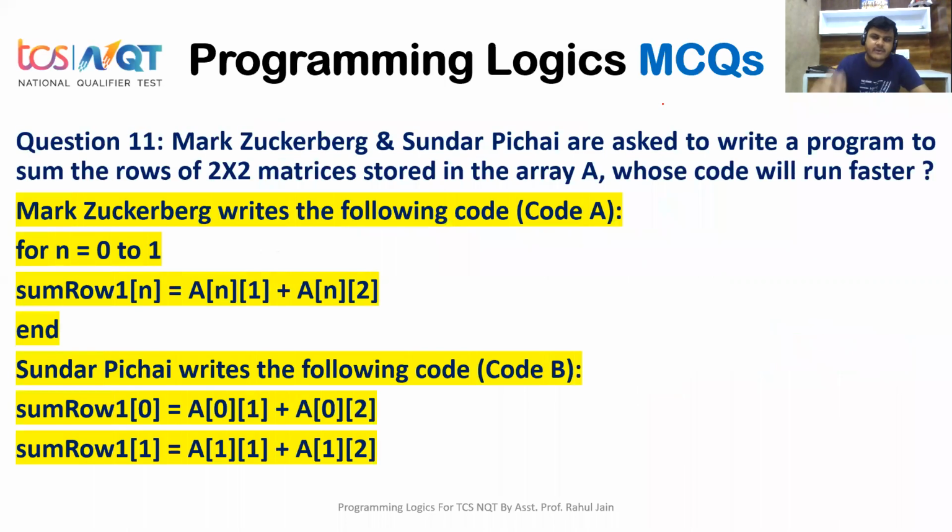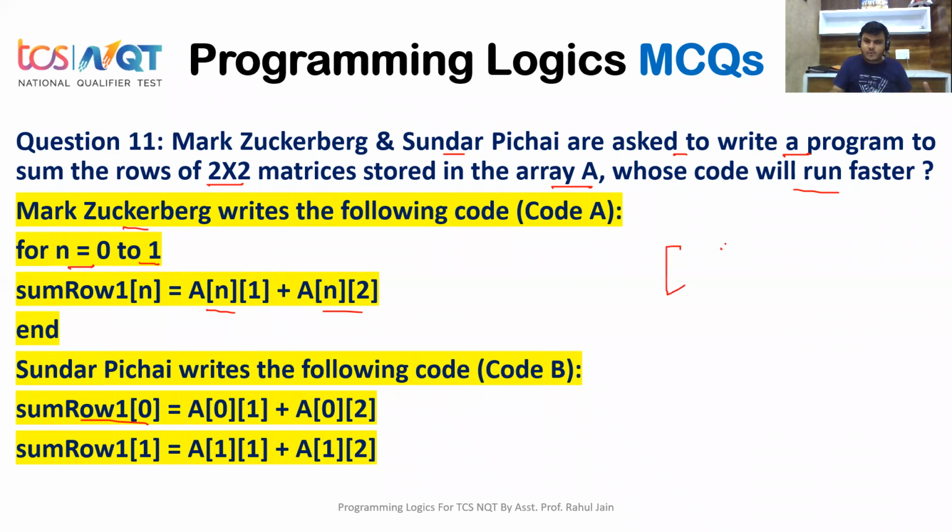So the question number 11 is: Mark Zuckerberg and Sundar Pichai are asked to write a program to sum the rows of 2 cross 2 matrices stored in the array A. Whose code will run faster? Mark Zuckerberg writes the code for summation of the 2 cross 2 matrix like that: for n equals 0 to 1, sum of row 1n, that is an1 plus an2, and end the code. And Sundar Pichai writes the code in the following manner: sum row 1 of 0, a01 plus a02, and sum row 11, a11 plus a12.